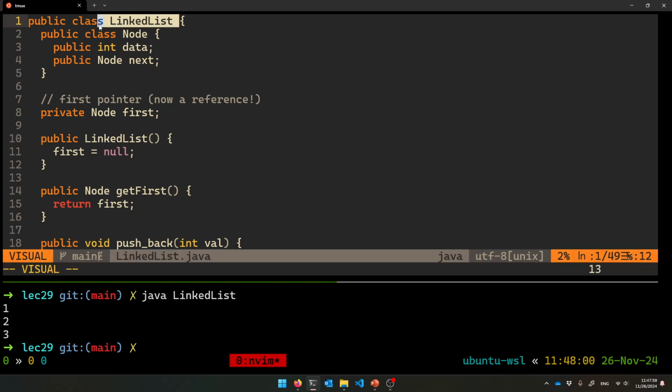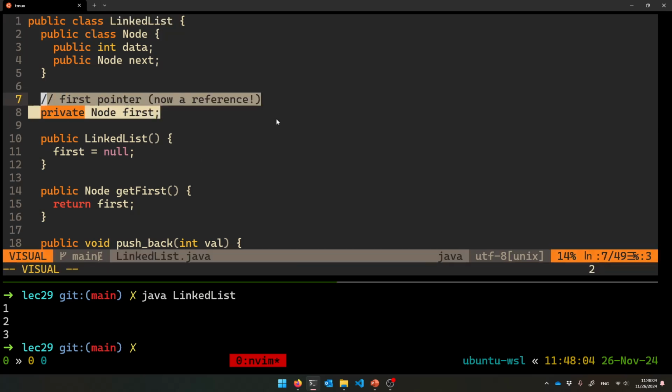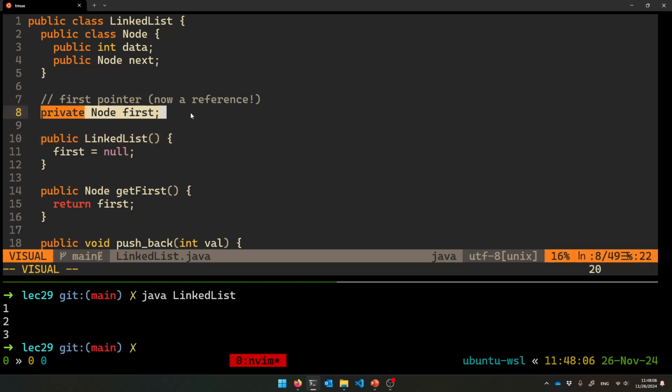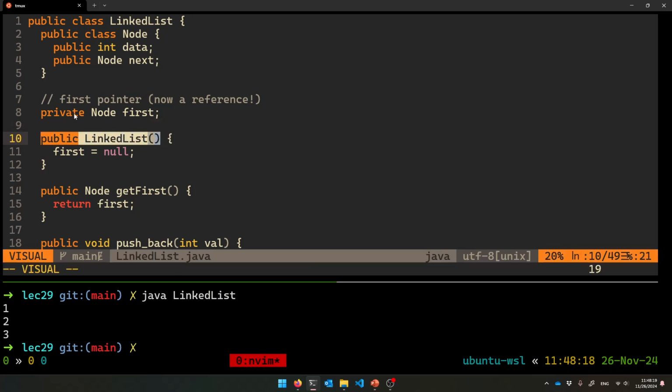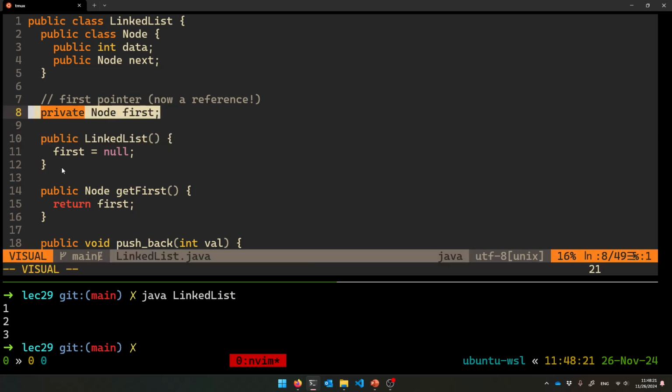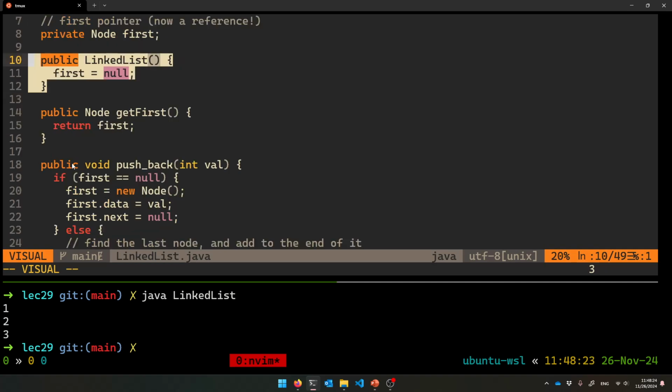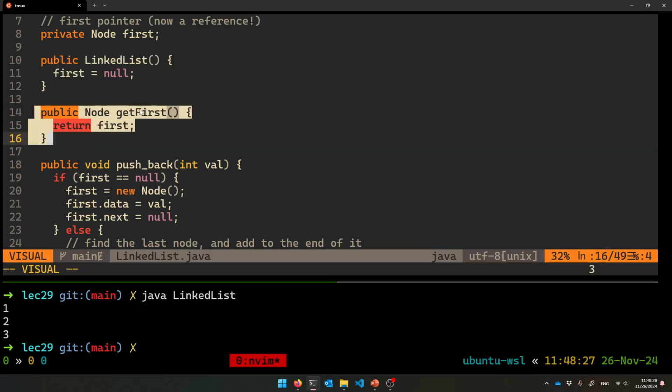So, all right, what does every linked list now need? It needs a member variable holding on to the start of the list. If it's a singly linked list, we're going to say private node first. There it is. It's a reference, right? It's essentially a pointer, but Java calls them references, and you don't use stars. And yeah, so when you make your linked list by default, there's nothing in the list, so you set first to null. And if you want to have a getter for that, you just return whatever's in first. Gives back a node.